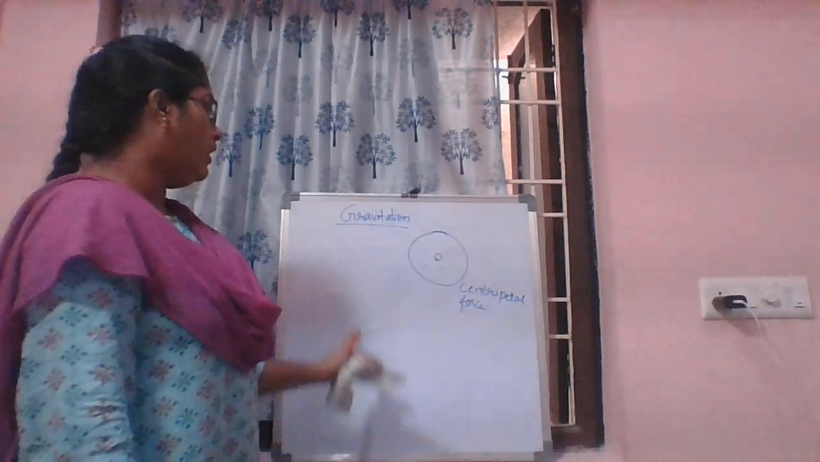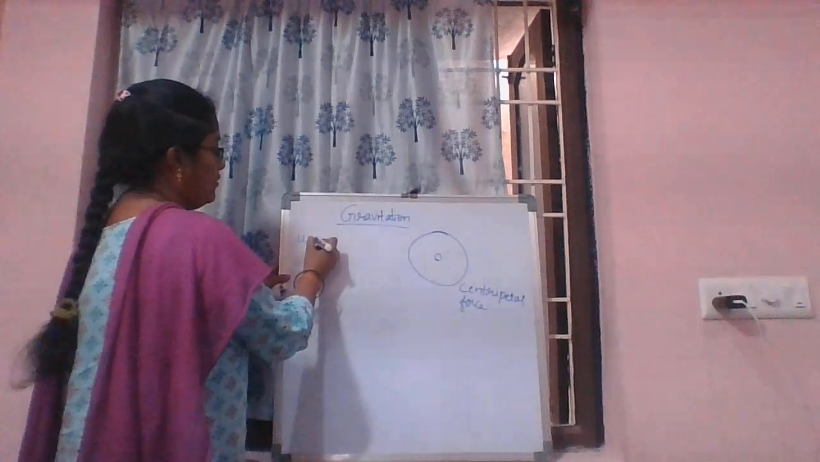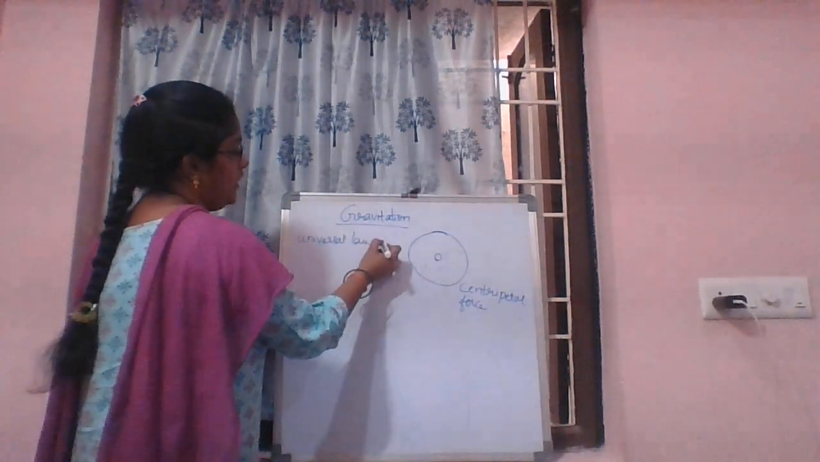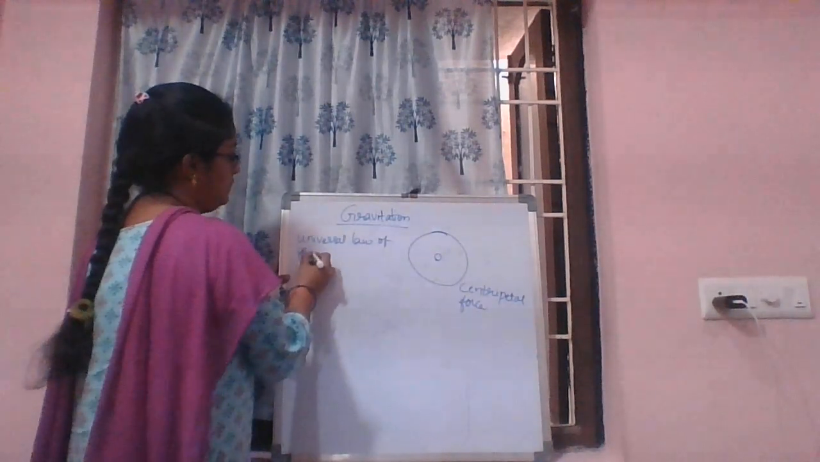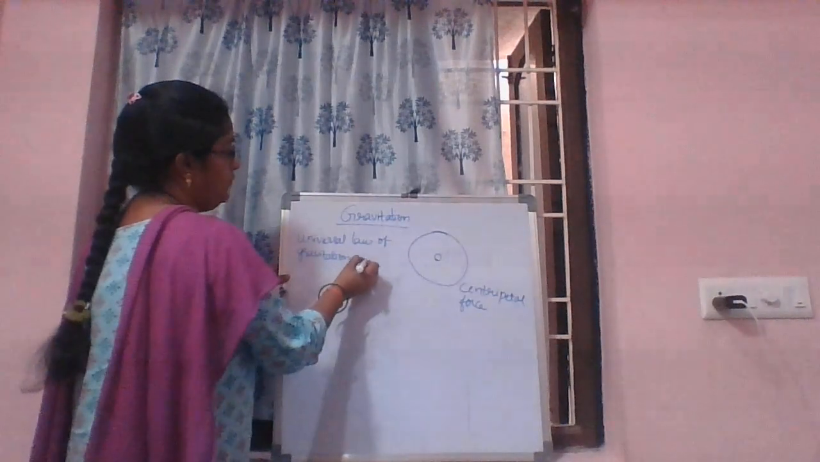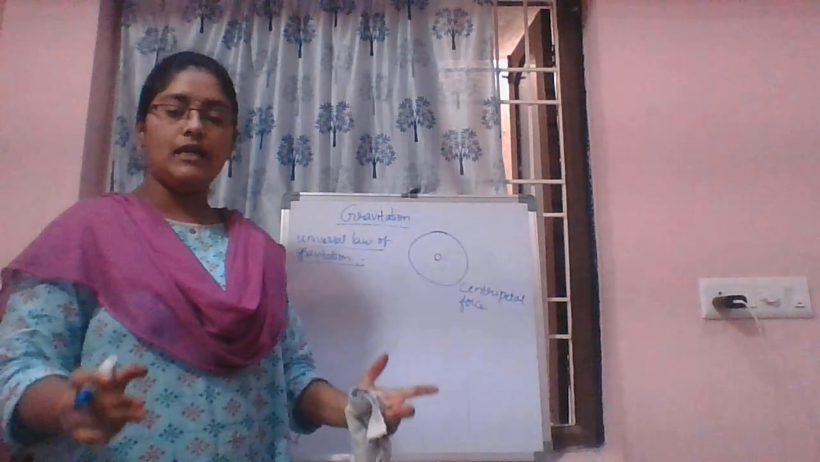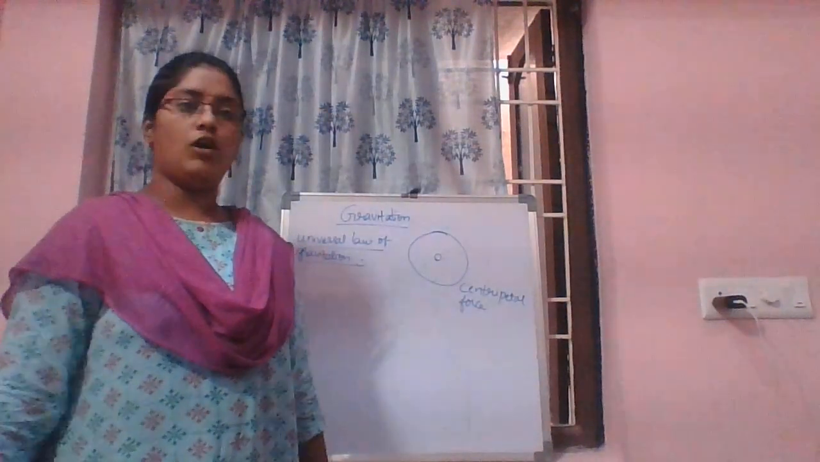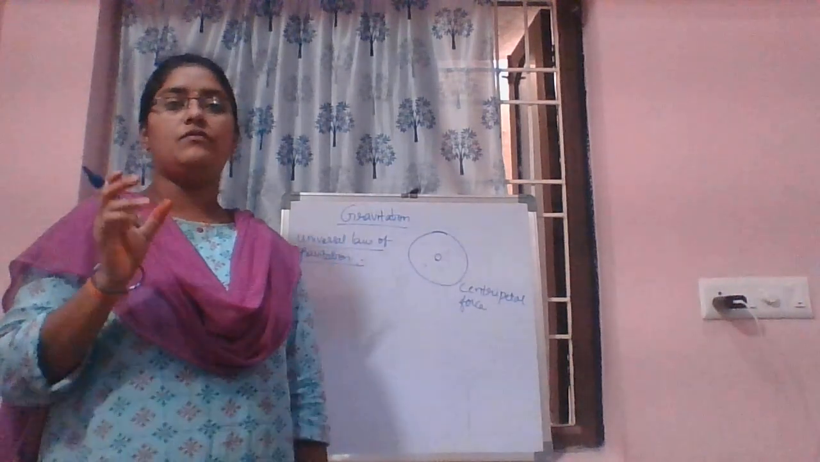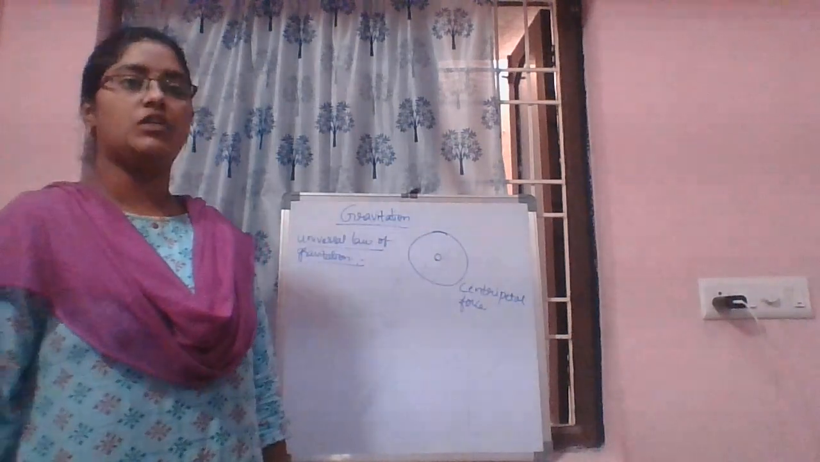Here we have the universal law of gravitation. What is that universal law? Every object in the universe attracts every other object. Not only the planets, any object which we take on the earth will attract every other object.